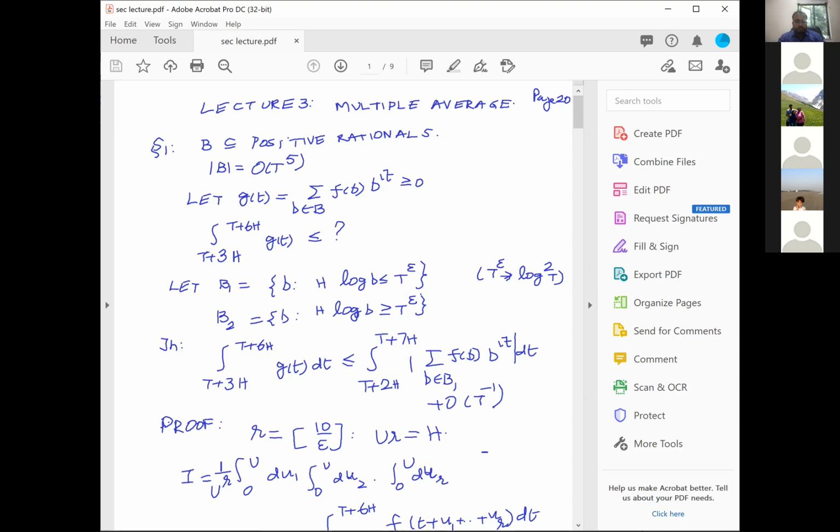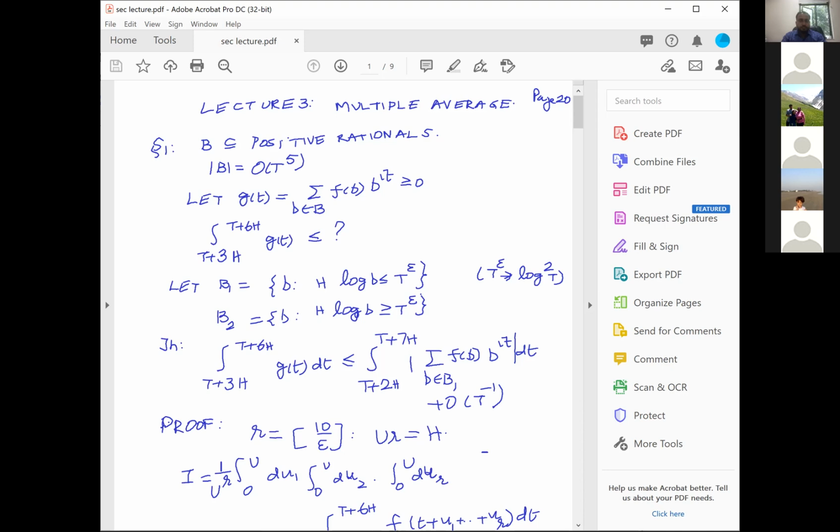Therefore, the length of integration goes up a little, but in fact, for practical purposes in analytical number theory, whether it is 3h or 5h, etc., are all the same, makes no difference. And except for that cost, which is immaterial, the part B2 can actually be forgotten. That's exactly what this multiple averaging does.